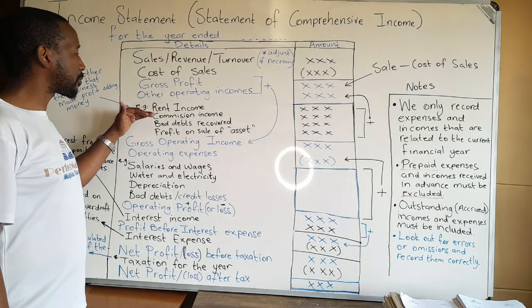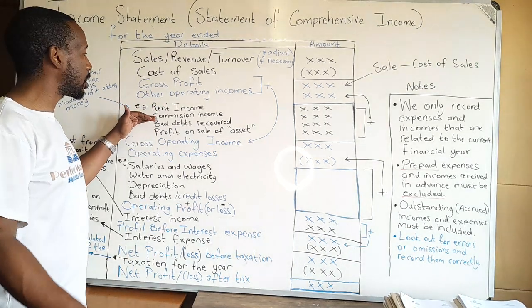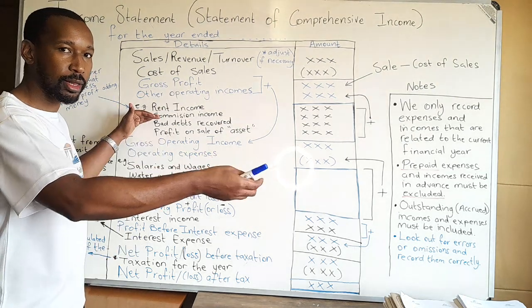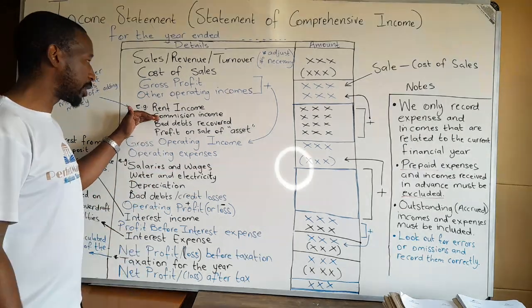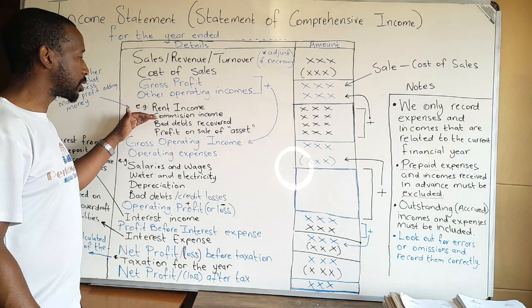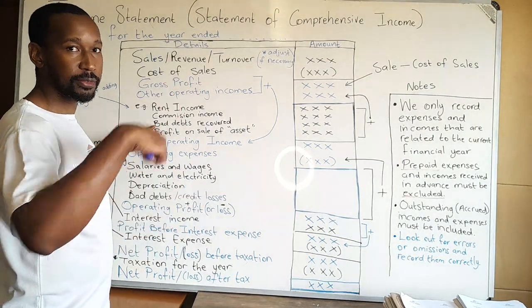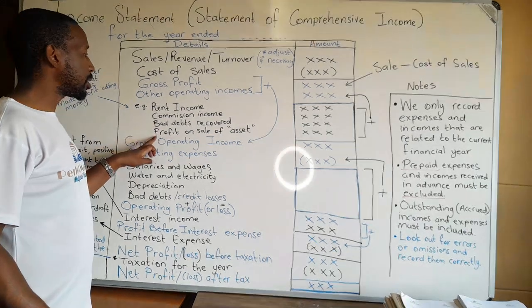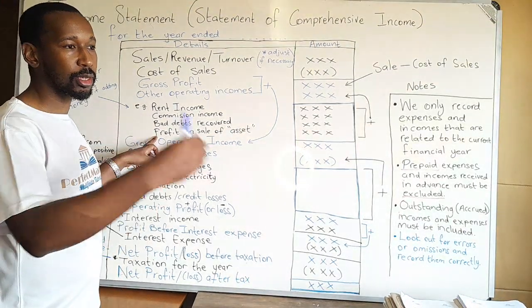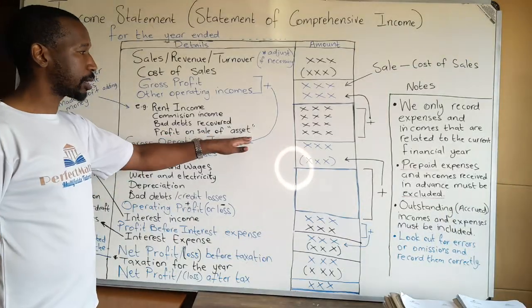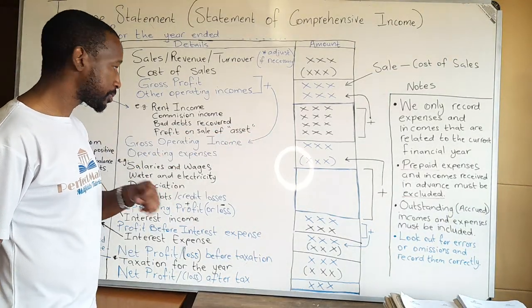If we are providing some type of service externally and get commission income, or selling stuff on behalf of somebody else and they pay us commission, it will be here. It has nothing to do with our main operations. Also, if there are bad debts or credit losses that have been recovered, they will be here. And if we sold assets, equipment, or cars and made a profit from that, it's additional income. SARS will want to tax us on that amount.